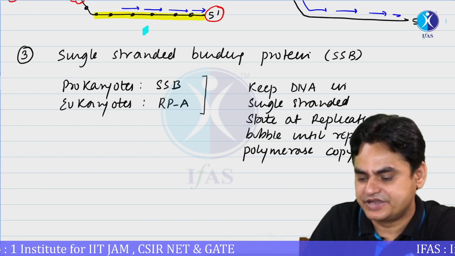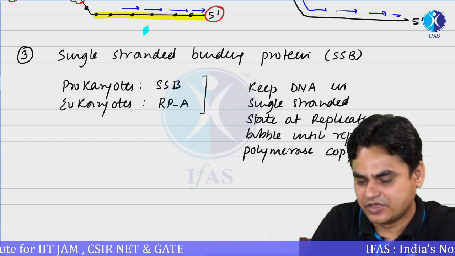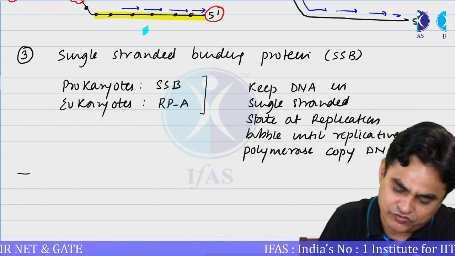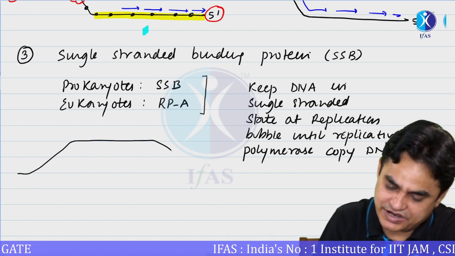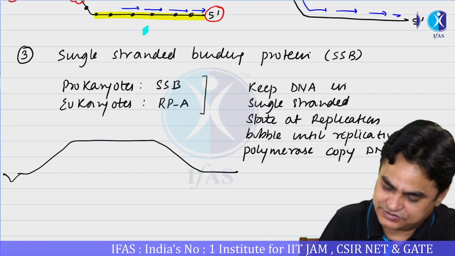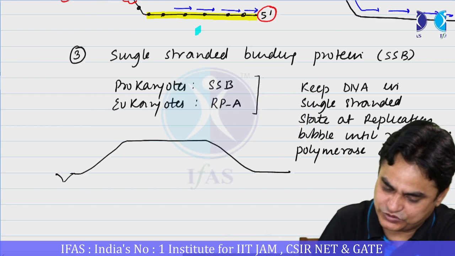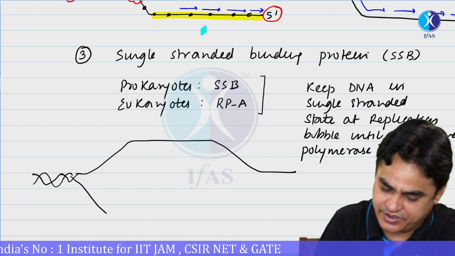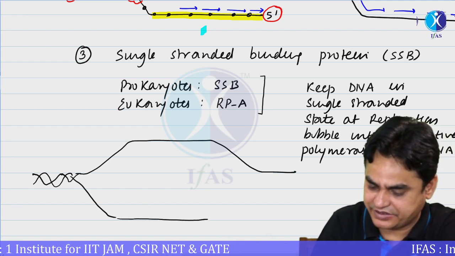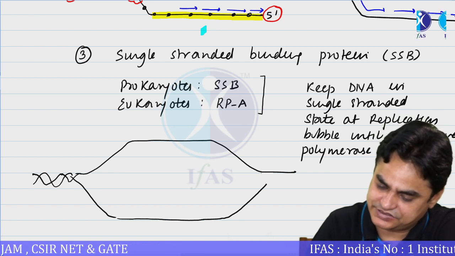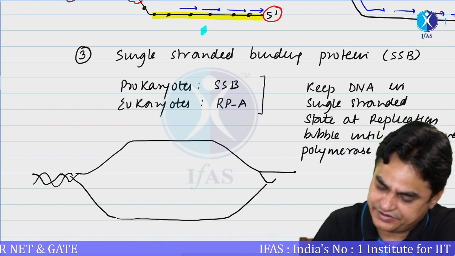copies the DNA. What I mean to say is that, as a result of helicase, some portion of the DNA is being replicated. Let's focus on a very small portion of the DNA. Let's say this is a double strand DNA and this is being maintained in a single strand state.